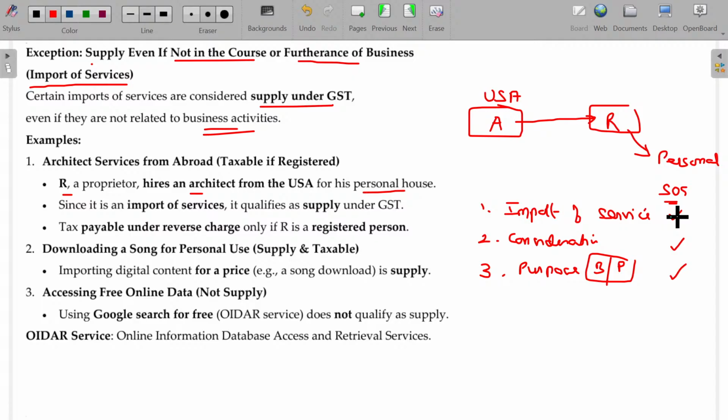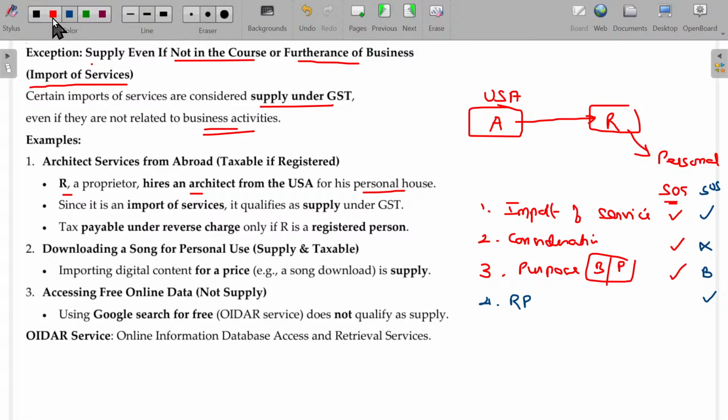In case of Schedule 1, without consideration, it should be only for business purpose, and one more condition: related party. If these 3 conditions are met, leaving out consideration, then it comes under supply of services as per Schedule 1. You have to connect these two. Already told you in the previous class.